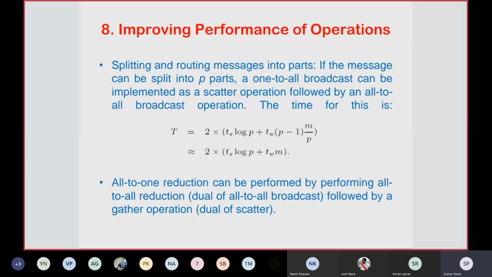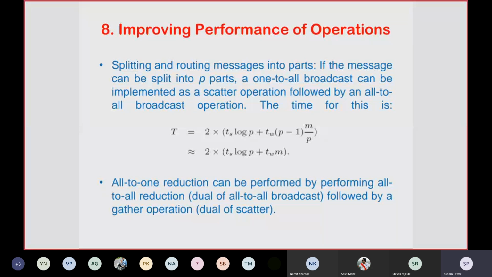So in that case it will become tw m. In this case, you can say there is somewhat improved communication for that particular operation, and its communication cost will be somewhat less.